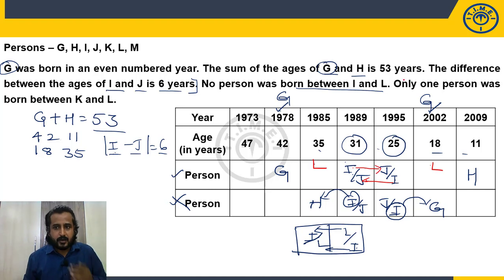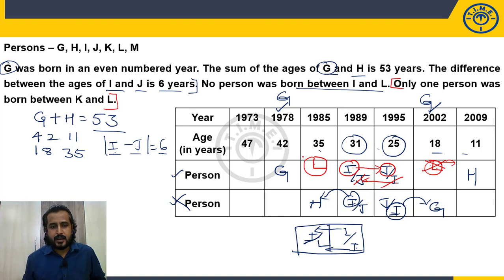Okay, let's see. Only we have left with one more statement. Only one person was born between K and L. If I take L here, this will be I, this will be J. So L and J, there is one person. But there should be one person between L and K. So before is not possible. Can I take after? No. So it is not L here. So this must be the L. When it is L, this must be I and this must be J. So this is ruled out.